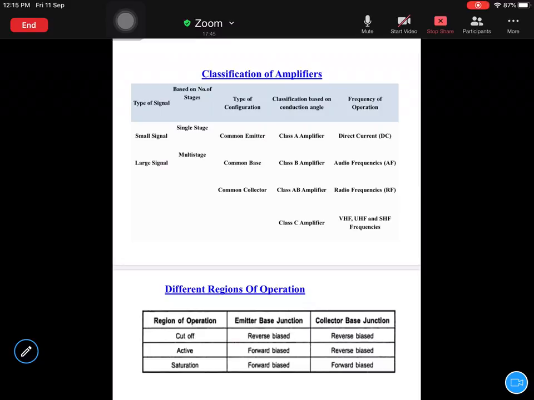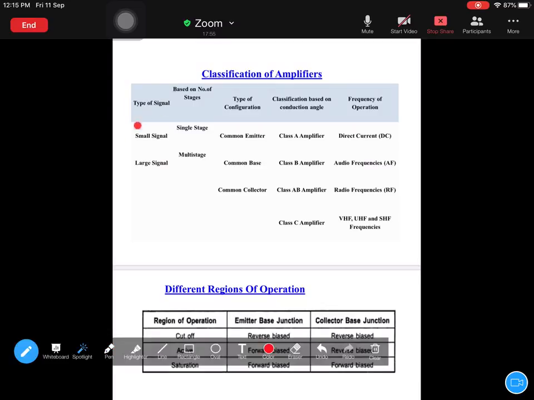What is the context? First, if you take the context as signal, with respect to signal there are two types of amplifiers. One is small signal amplifier, the other one is large signal amplifier. What do these two indicate? Small signal amplifiers deal with signals which are of low power magnitude. They are small in magnitude, that's why they are called small signals. Amplitude wise, the value will be small, and the power gain that you obtain is also not that much. They are not used for large power applications.